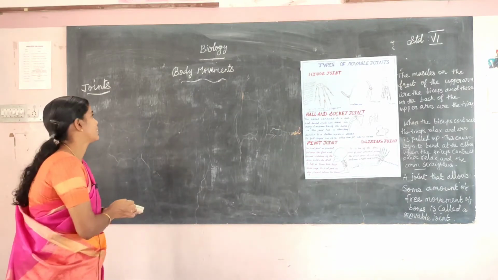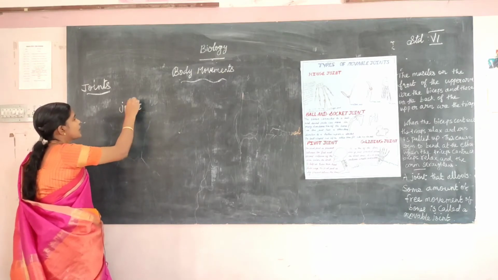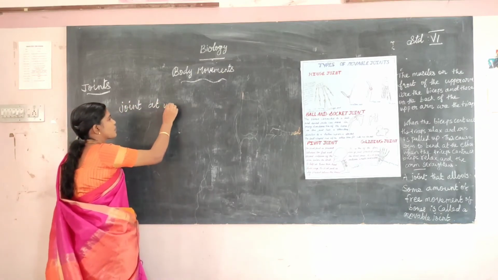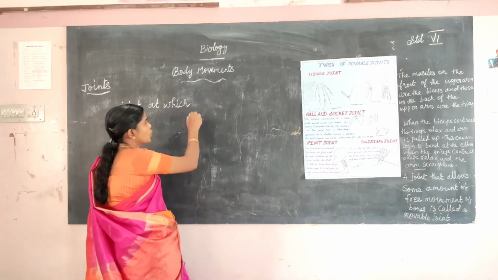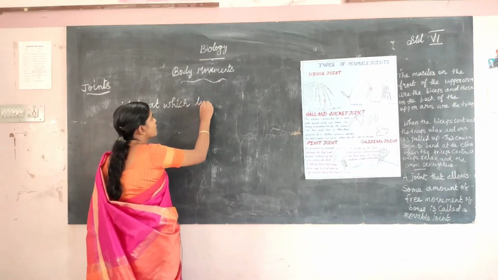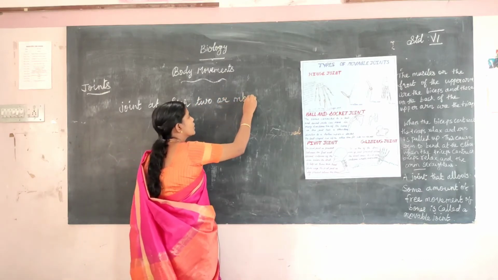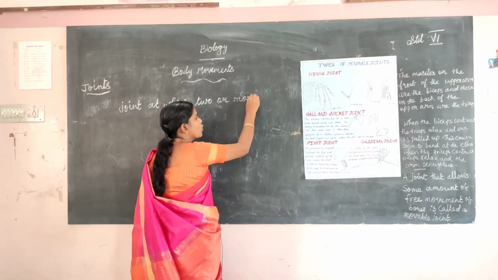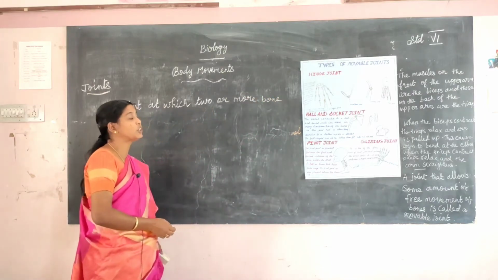What is a joint? A joint is the place at which two or more bones join together.